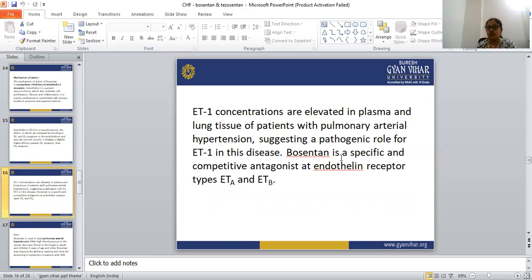So what does bosentan do? Bosentan competes with endothelin 1 for the receptor sites. Bosentan binds with the ETA and ETB receptors and reduces the effect of ET1.